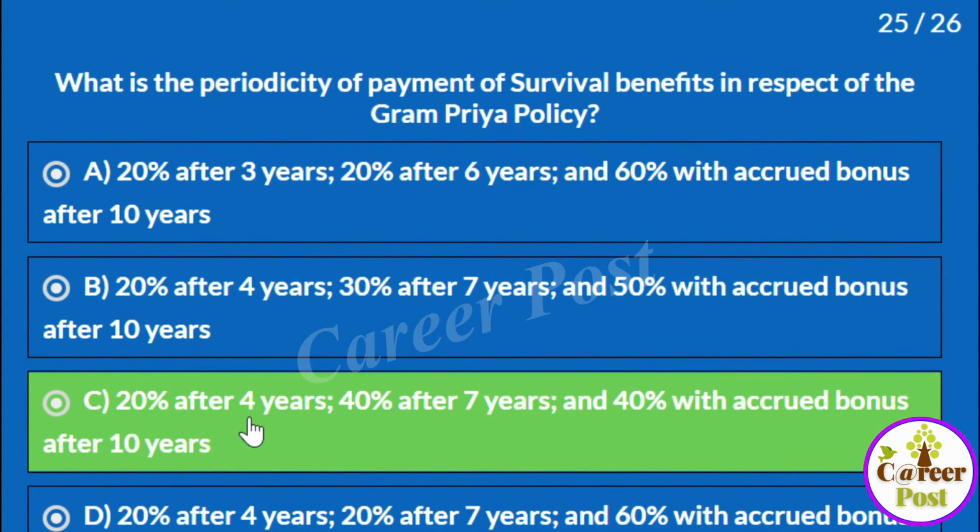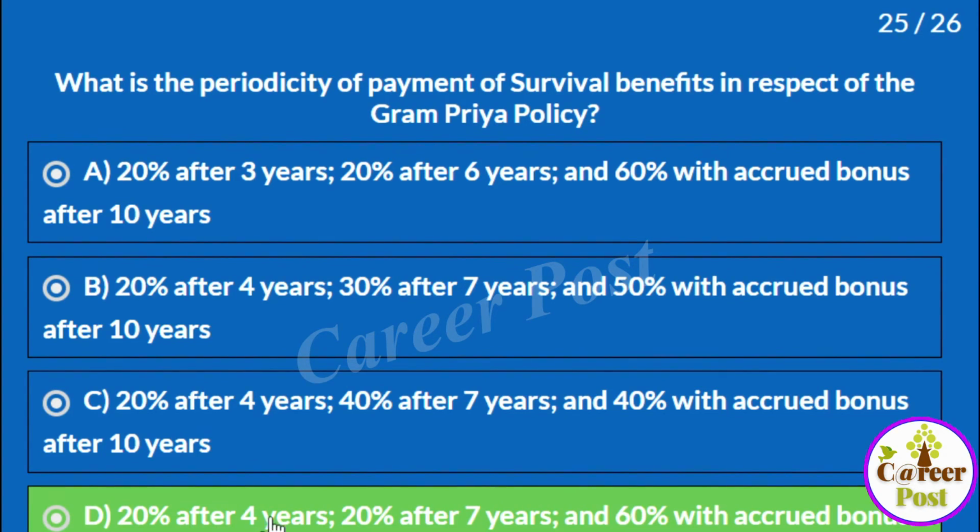C, 20% after 4 years, 40% after 7 years, 40% with accrued bonus after 10 years. D, 20% after 4 years, 20% after 7 years, 60% with accrued bonus after 10 years. The answer is, after 4 years, 20% will be paid, one more 20% after 7 years, and the remaining 60% along with bonus after 10 years in a Gram Priya policy. This is the periodicity. So the answer is D.